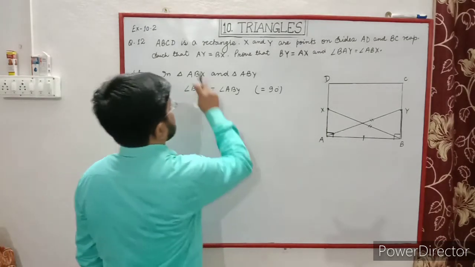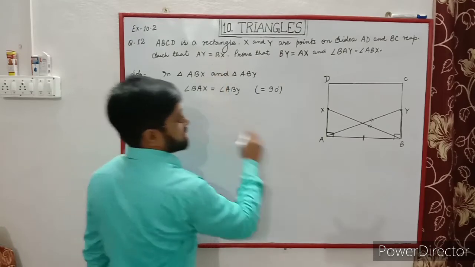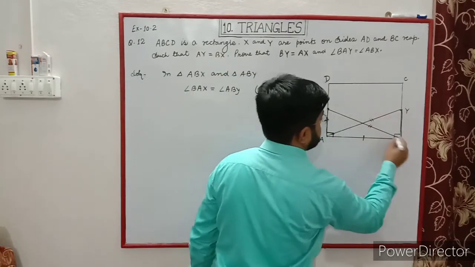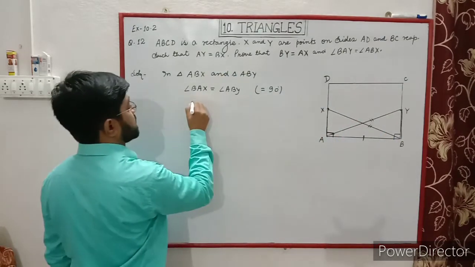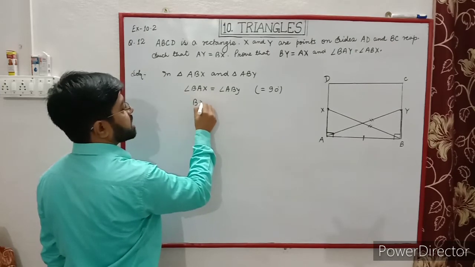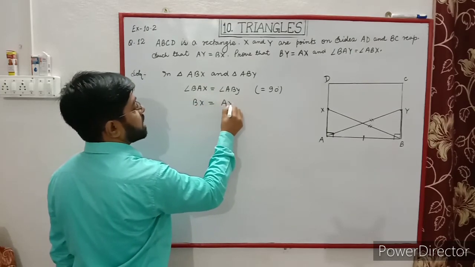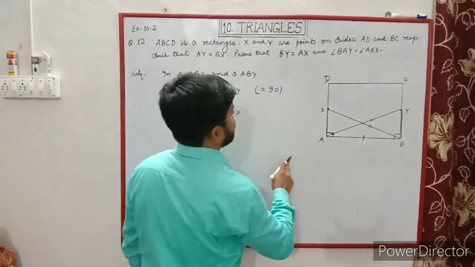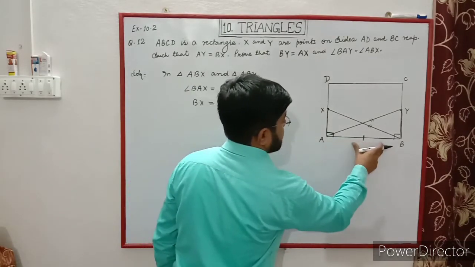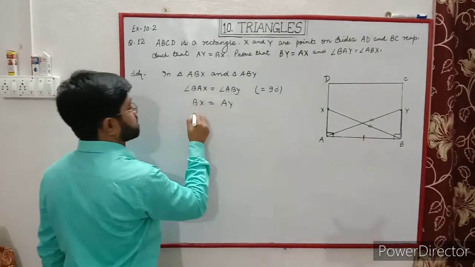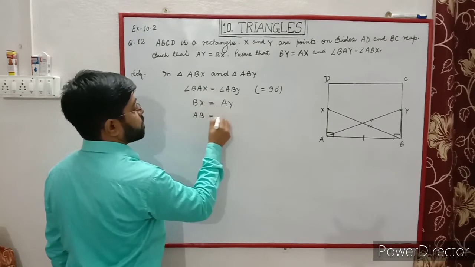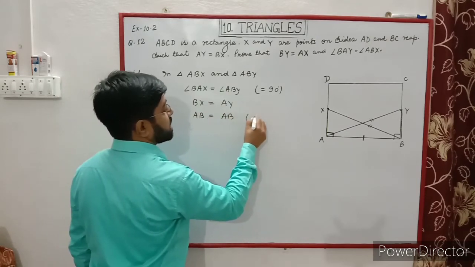Now next, AY is equal to BX, given. So we have to write here BX is equal to AY as a hypotenuse. Now side AB is common, AB is equal to AB.